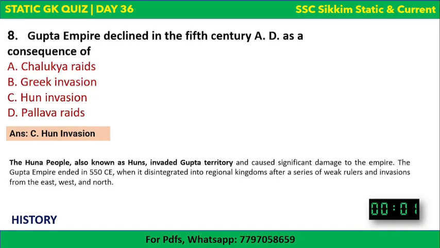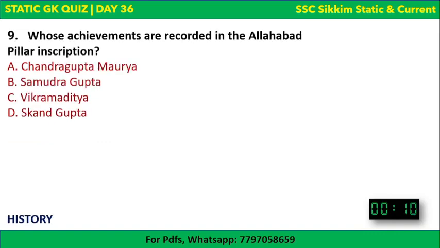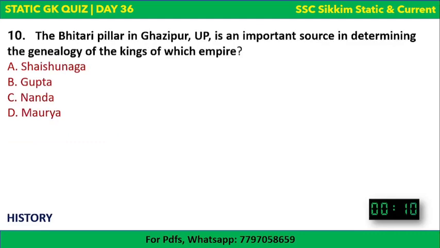So this is it. Next question. Whose achievements are recorded in the Allahabad Pillar inscription? The options are there, and your time begins now. Allahabad Pillar inscription. Chandragupta Maurya, Samudragupta, Vikramaditya, Skandagupta. The correct answer to this question is Samudragupta. Okay, Samudragupta was a Gupta king, and his achievements are recorded in Allahabad Pillar inscription.